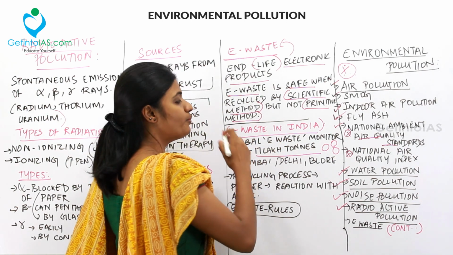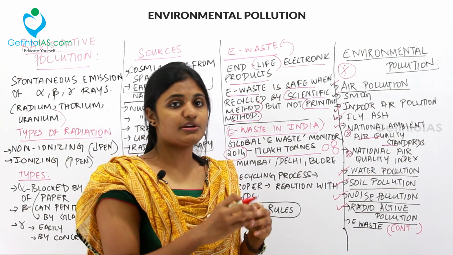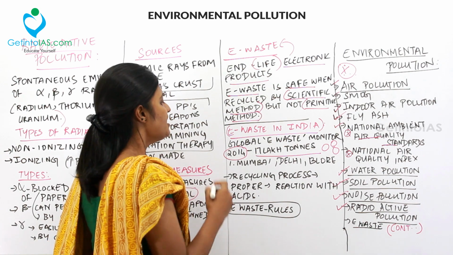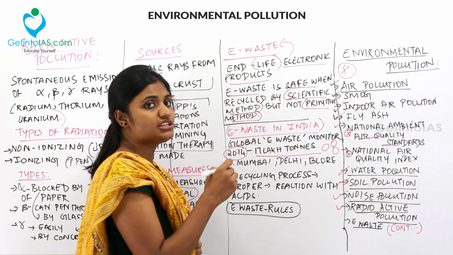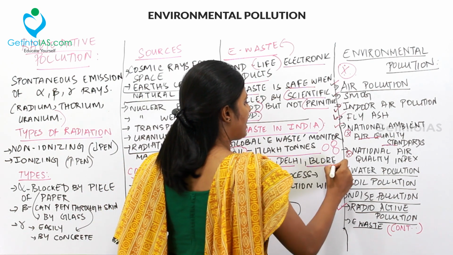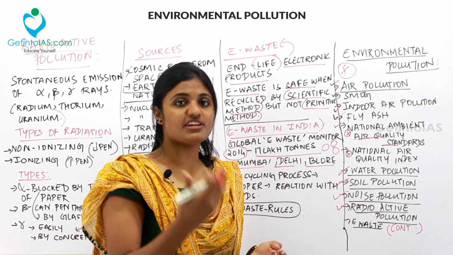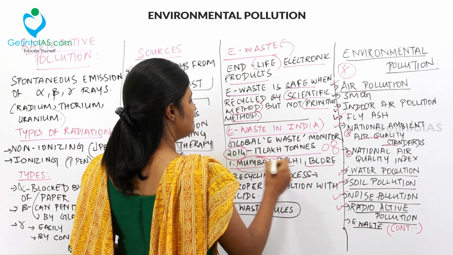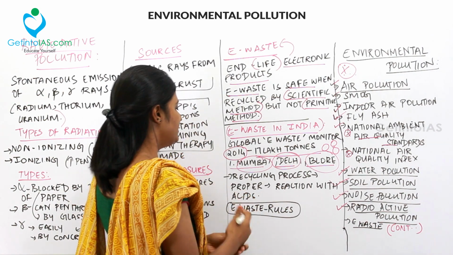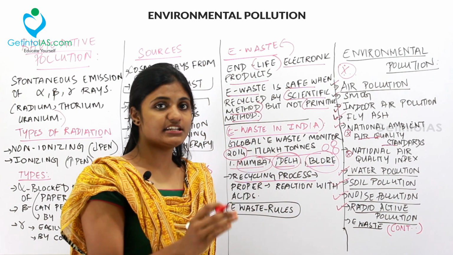And then the larger amount of e-waste was found in Mumbai, Delhi, then Bangalore, and lastly Chennai. So the top city in e-waste generation is Mumbai, second is Delhi, third is Bangalore, fourth one is Chennai.